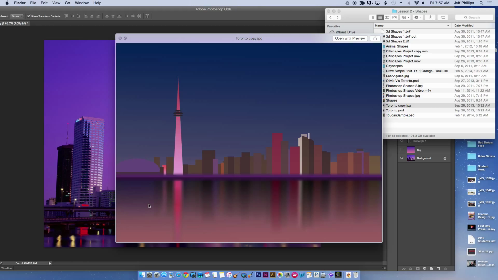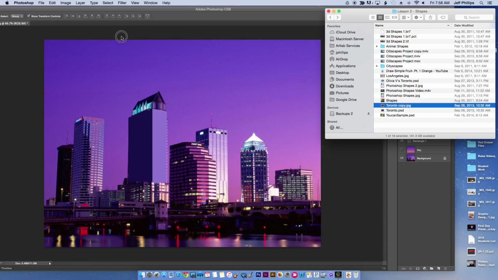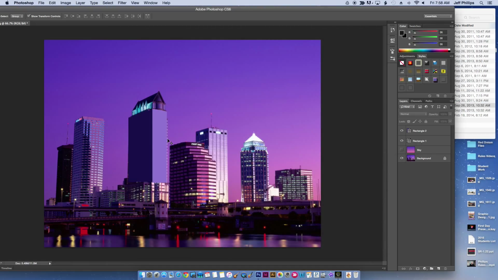Okay? So, continue working. Don't forget to make your shapes. Use the Skew tool. Do the city you like. Have fun with it.